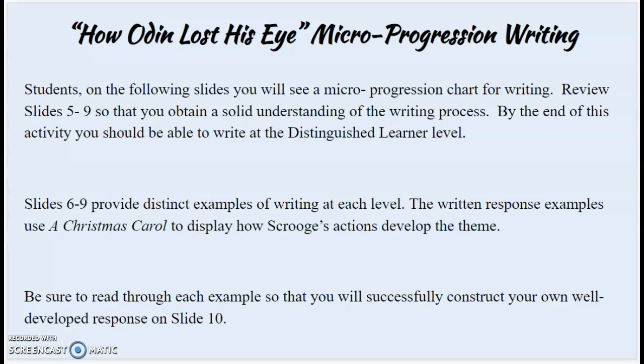We watched some of the movie, so we have a really good understanding of Scrooge and his actions and how they develop the theme of either being greedy or how somebody can change over time. So that was the best example that we can use so that all of you can understand what you must do for this microprogression writing.